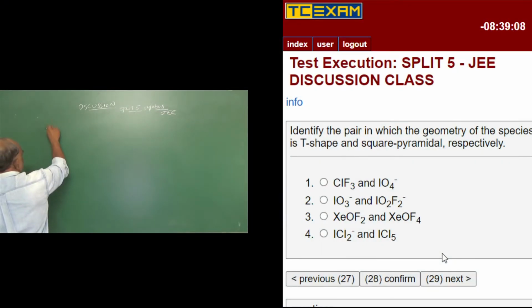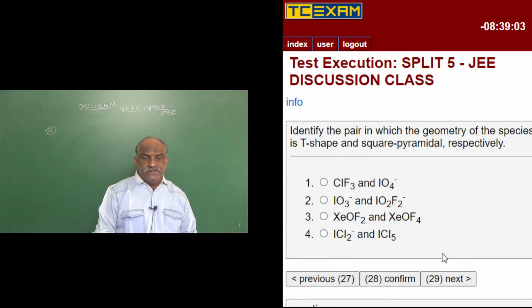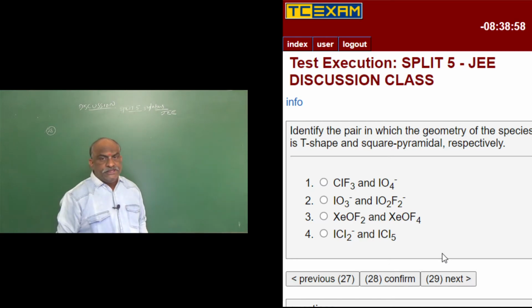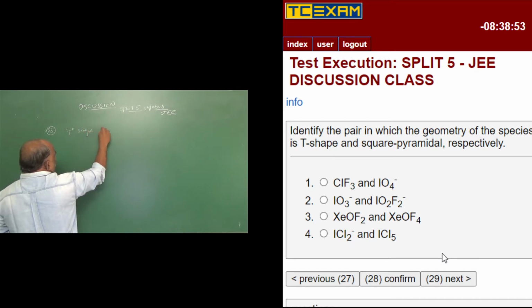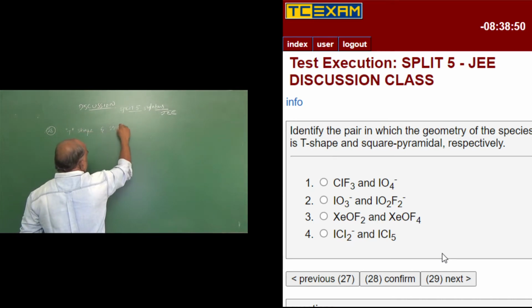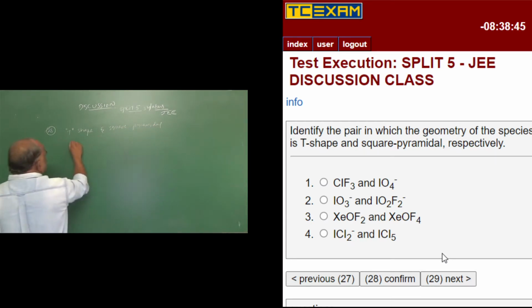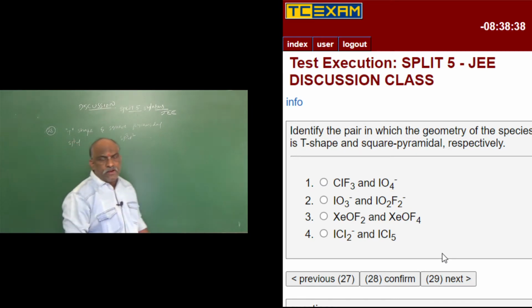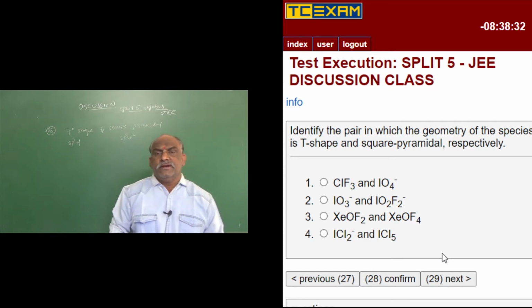Question number 28. Identify the pair in which the geometry of the species is T-shape and square pyramidal respectively. T-shape and square pyramidal. One is T-shape, second one is square pyramidal. Where we observe T-shape, you observe sp3d. Square pyramidal you observe in sp3d2. In sp3d2, square pyramidal is there. T-shape you will get only in sp3d.